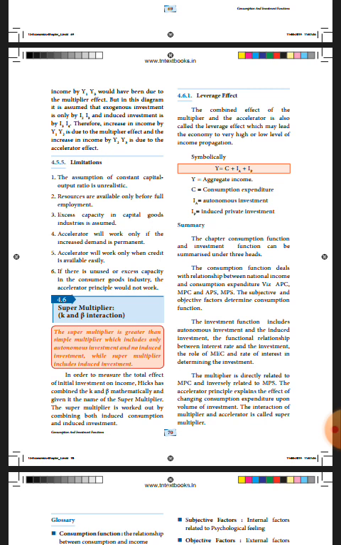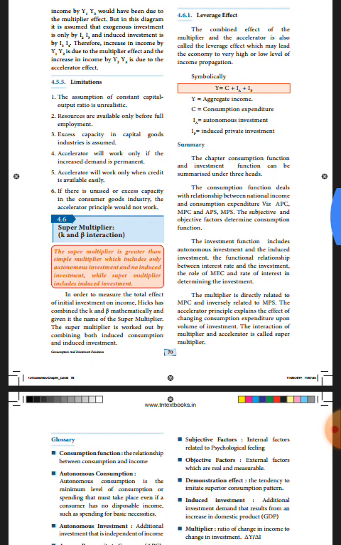Now the last paragraph: the multiplier is directly related to MPC. What is the multiplier? We have studied that it is the ratio of change in income to change in investment, that is delta Y by delta I. So the multiplier is directly related to MPC and inversely related to MPS. And also we have studied the accelerator principle.